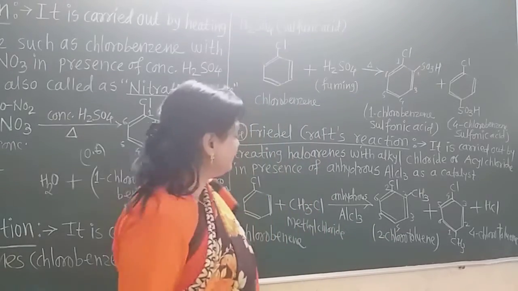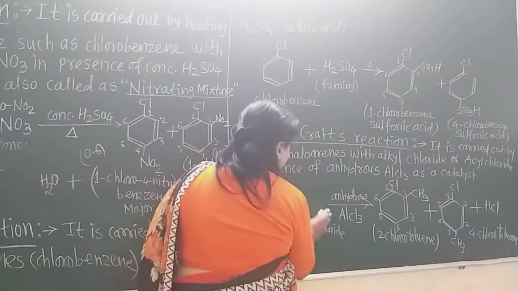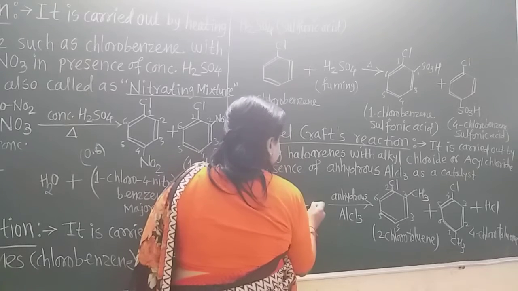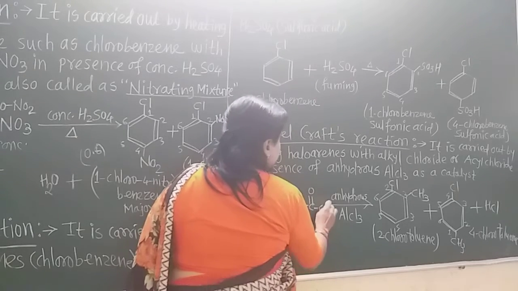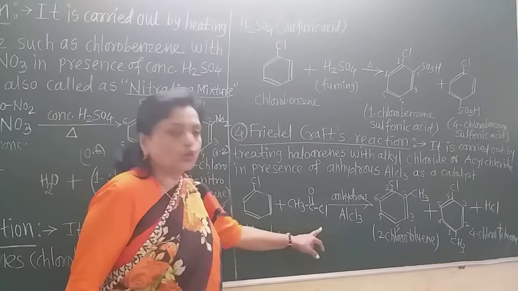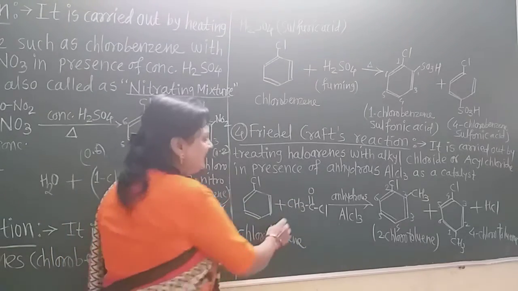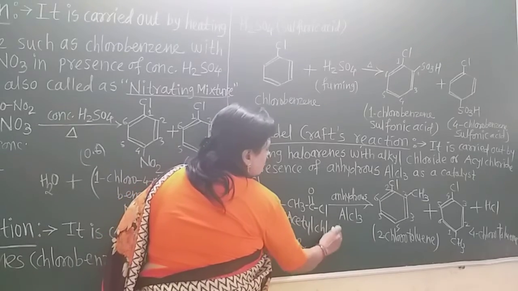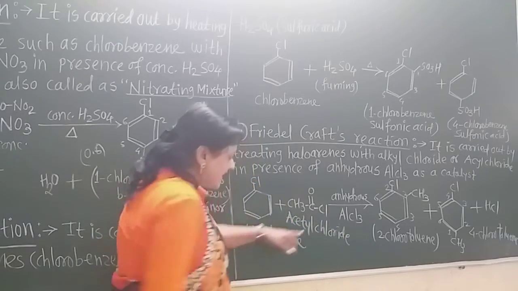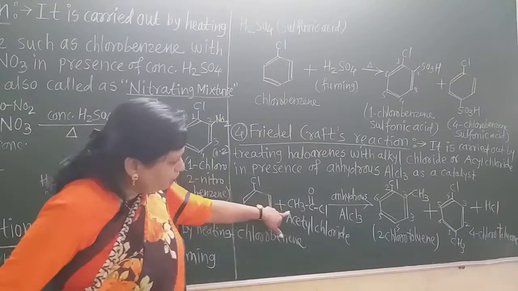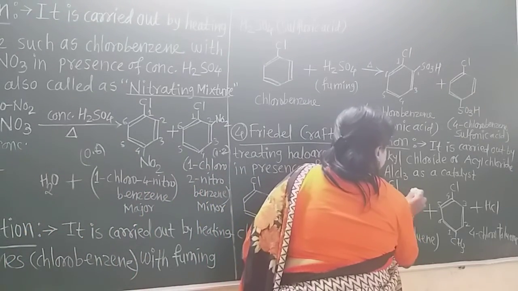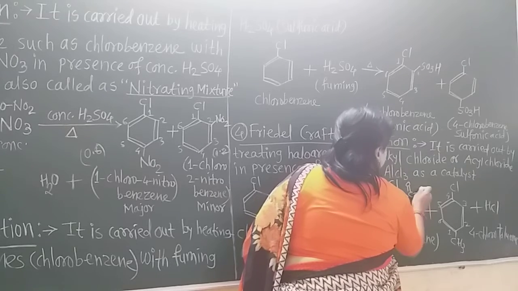And for acylation, what is there? Here take only the reagent, CH3, C double bond O, Cl, that is the acyl chloride. Now this is acetyl chloride. Only this acetyl group gets introduced here, and there is the formation of C double bond O CH3.